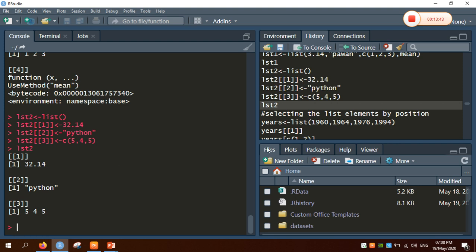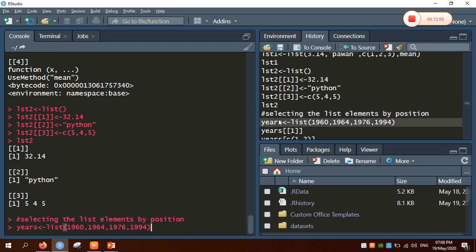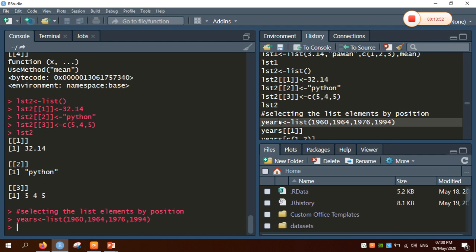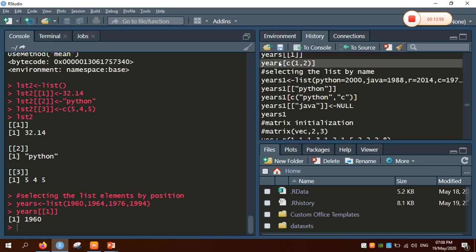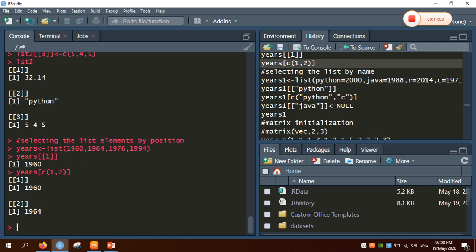Now how do we select the list elements by position? That is, we want to select the list elements by position. Let's create a list. I have created a list called years, which contains the values. Now I am going to print the value of years[1], which will result in 1960. That is, using indexes we can get the values in the list, or we can even get the sub-lists also. That is c(1, ...), using the c constructor we can get the sub-list values also.